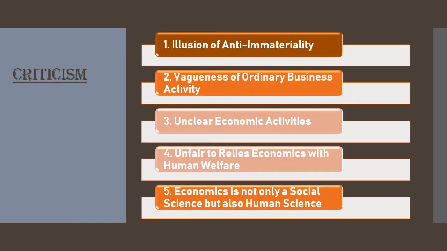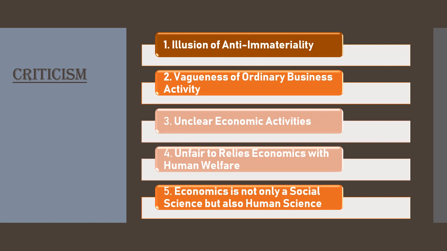In the same way that we studied the criticism of Adam Smith's definition, now have a look at the criticism of Marshall's definition. The first point of criticism is the illusion of immutability. Marshall has restricted economics only to the attainment of material resources and their consumption, whereas economics also includes immaterial resources like the services of educators.